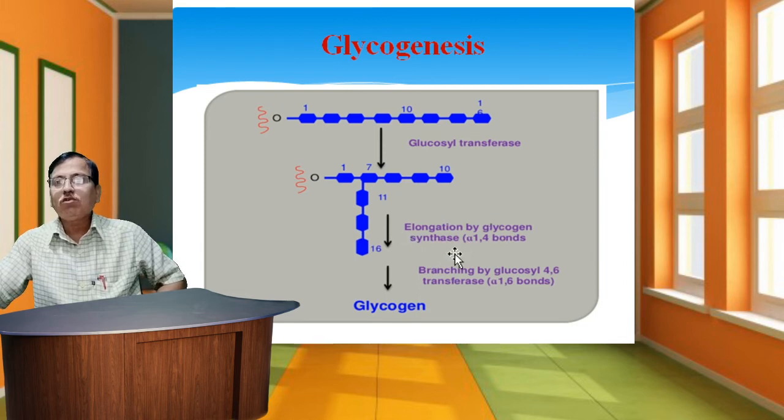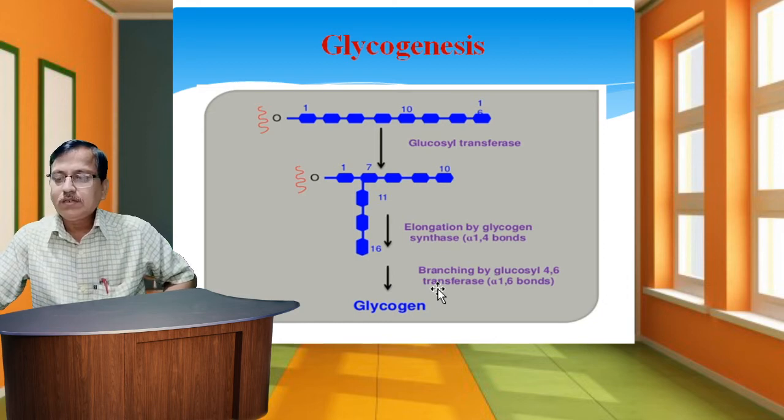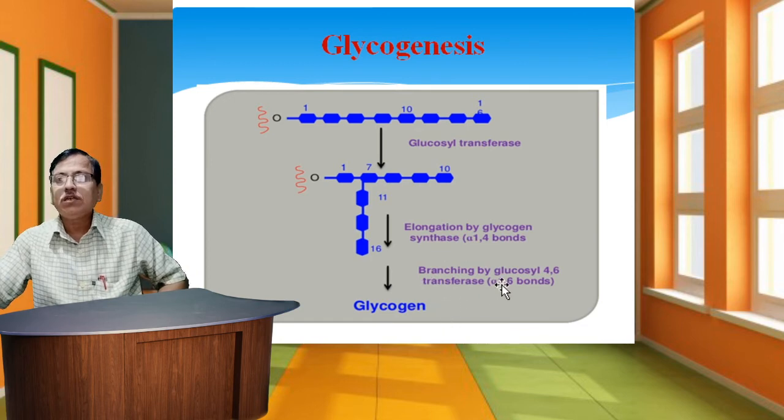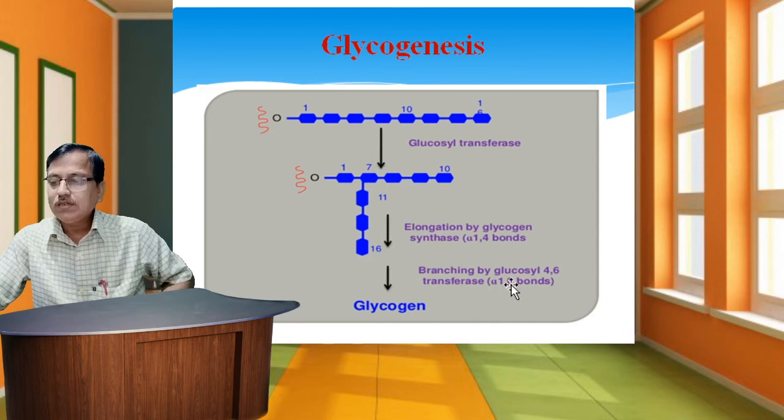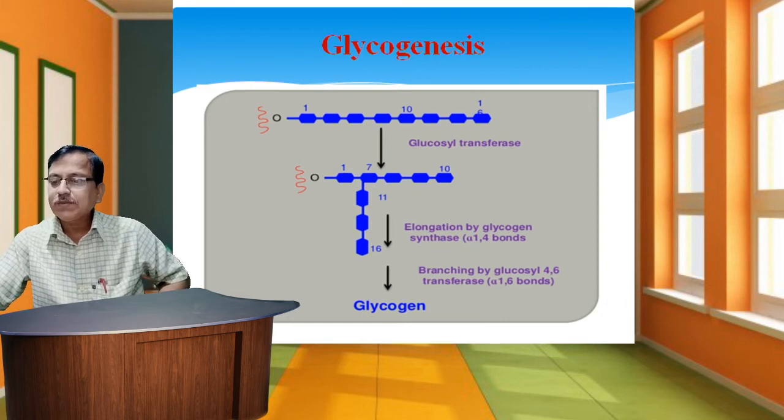This is the alpha 1,6 transglucosidase, which forms the bond linked by alpha 1,6 glucosidic linkage.